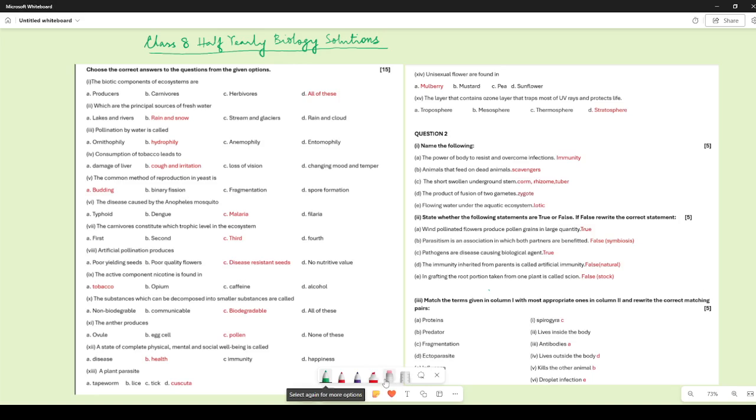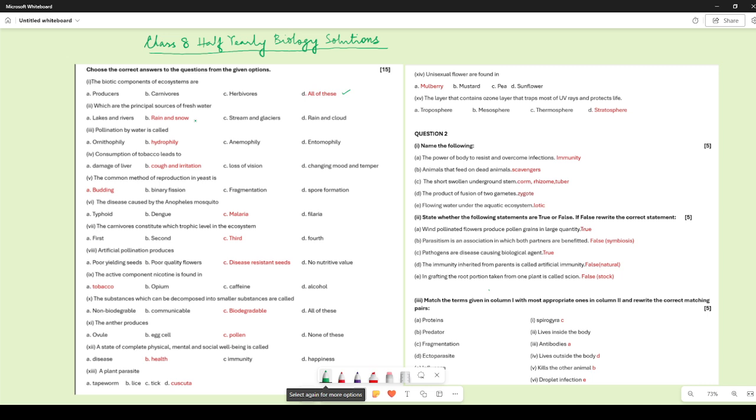Hello everyone. So today let us talk about the solution of class 8 half yearly biology paper. So the MCQs, let us check out the MCQs. The biotic components of ecosystem are all of these. Producers, carnivores, herbivores, all of them, they form a part of the ecosystem and they are all biotic components. They are all living organisms.